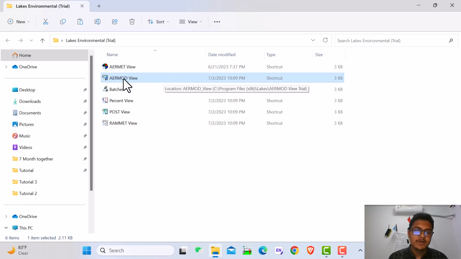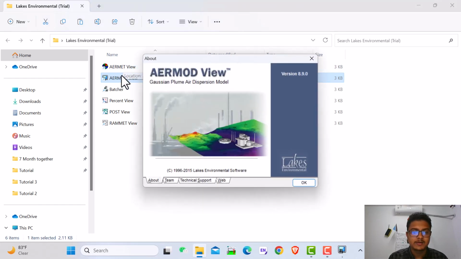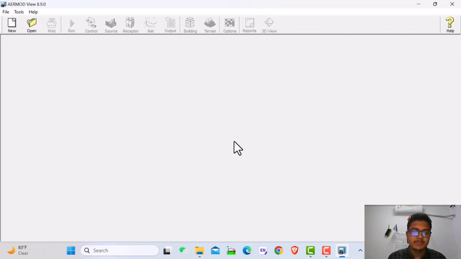For YEARMODE View, you need the preprocess software named YARMET, and for the ISCST3 model, the preprocessor software is named RAMMET. These are two different things. I already preprocessed the data. So if you missed this tutorial, please go to the description. You can get the videos in the description and watch from there.